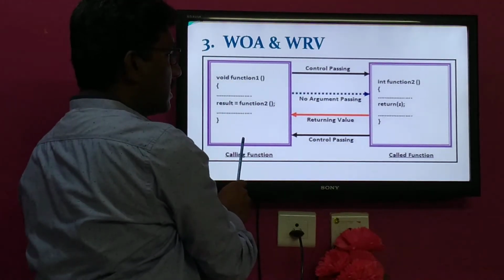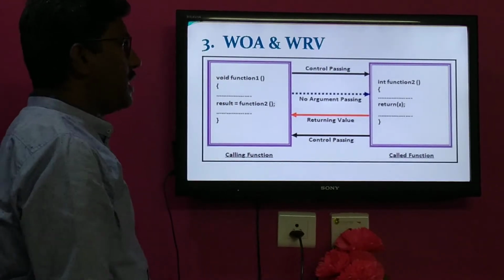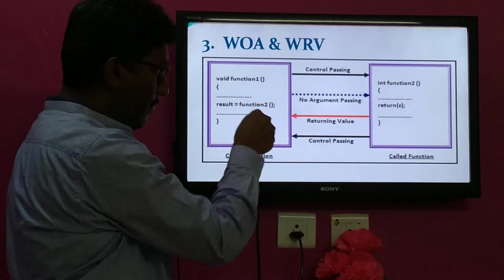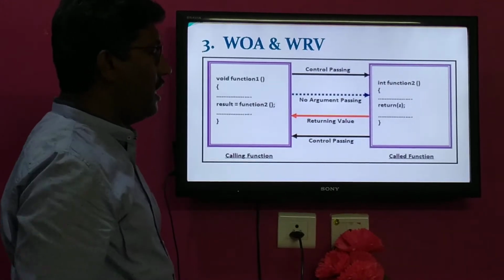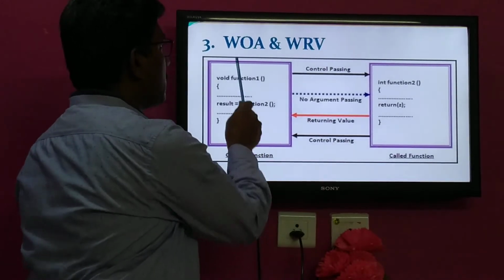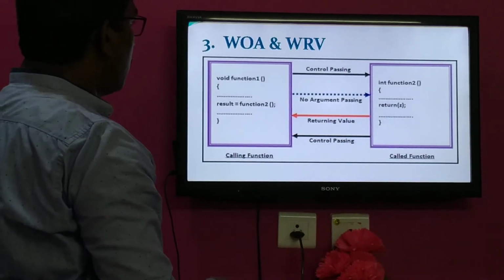So you can call function 1 the main function and function 2 some function other than main. The function other than main is called the called function, and the main function, which calls it at this particular instant of time, is called the calling function. Only values are returned from the called function to the calling function. That's why it is called without argument and with return value. That is about the third category.